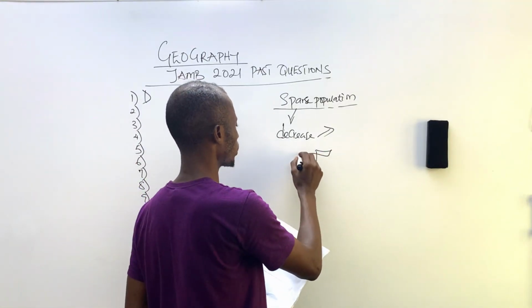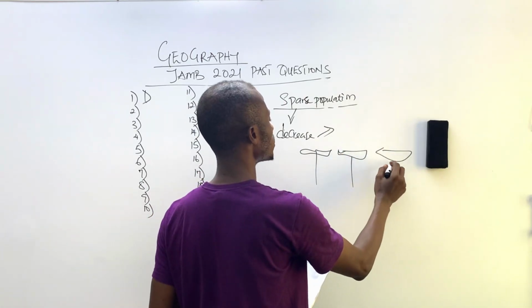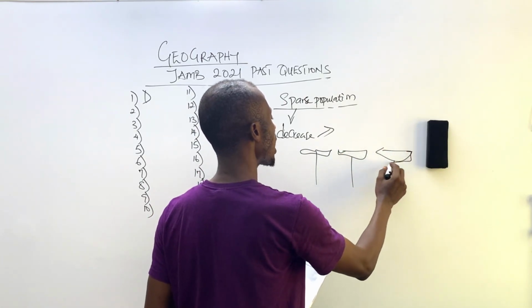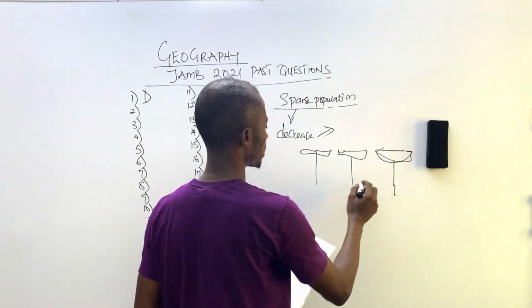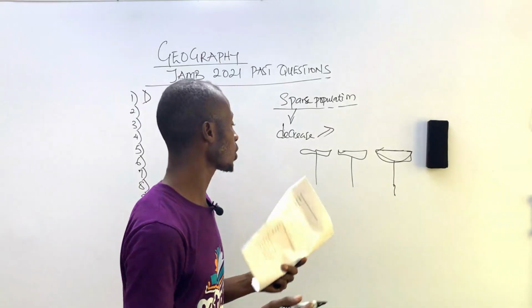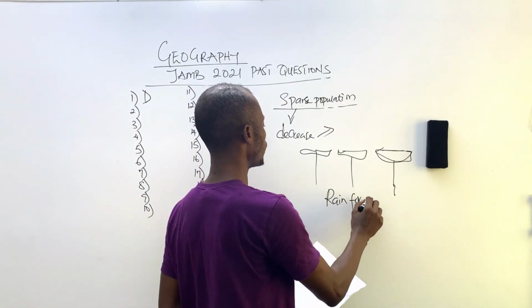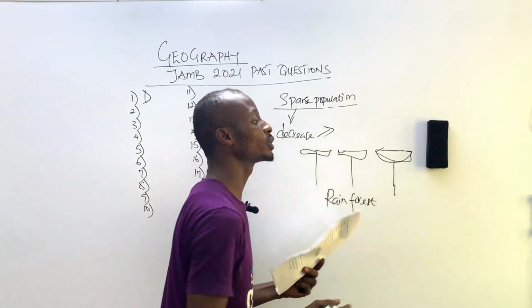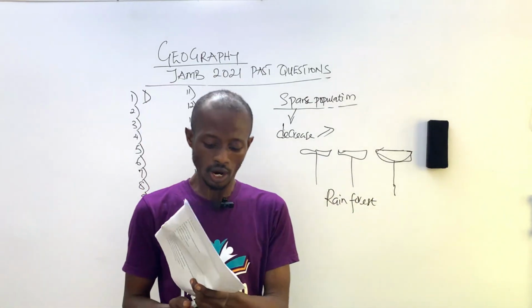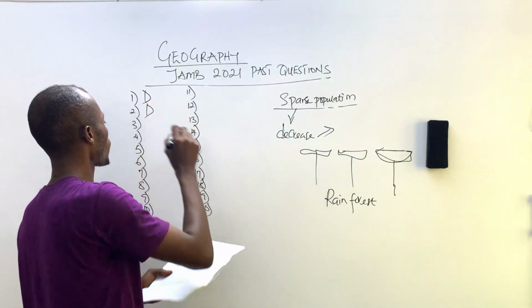Timber is what we use in production of our woods, our chairs. We use it as things of tall trees. So this leads us to our rainforests. Rainforest is a vegetation where we have tall trees, tall standing trees. So our answer to this is D, rainforest.